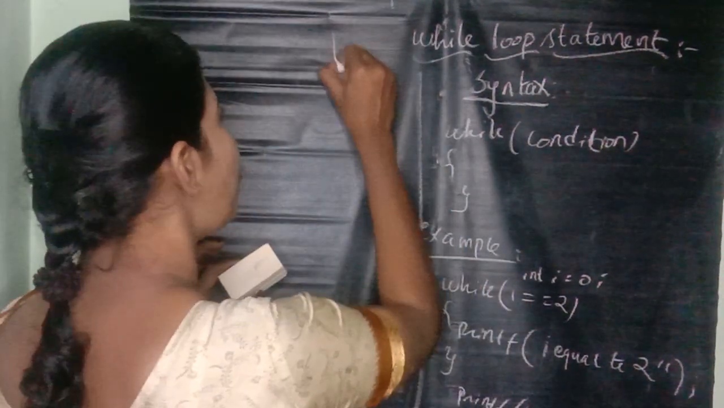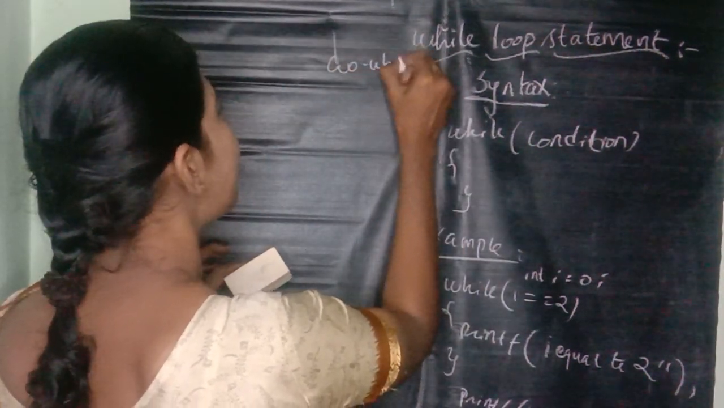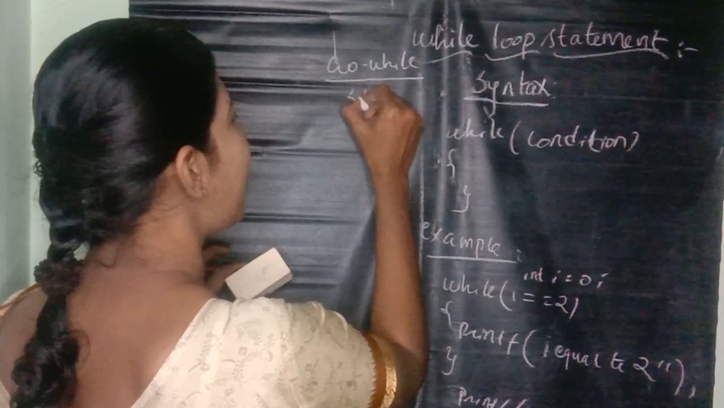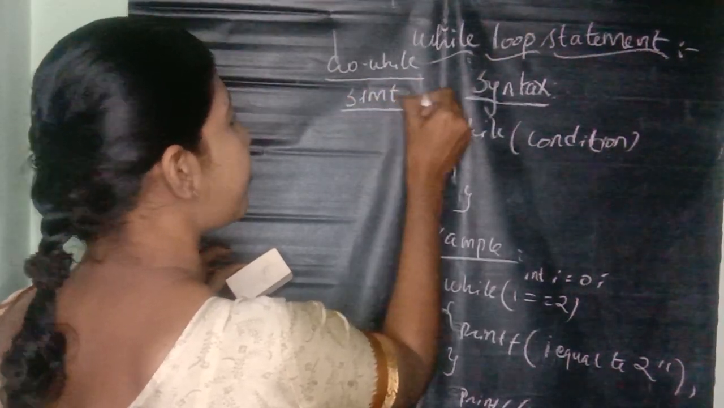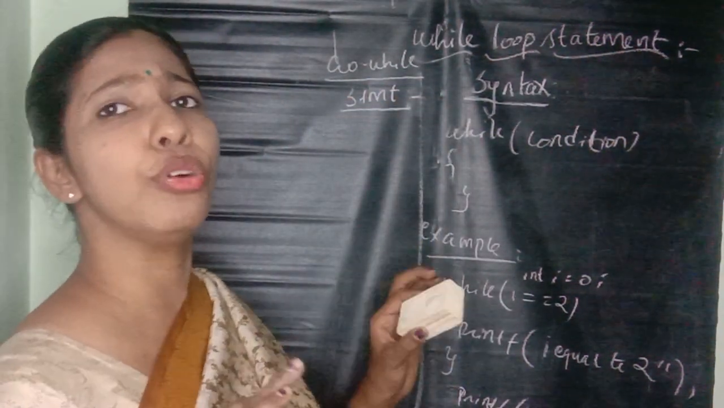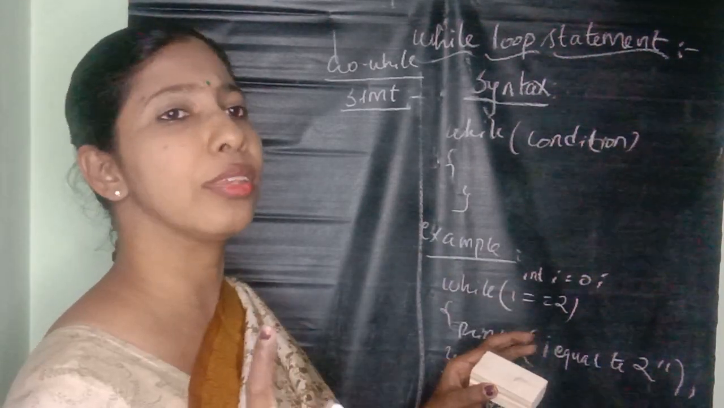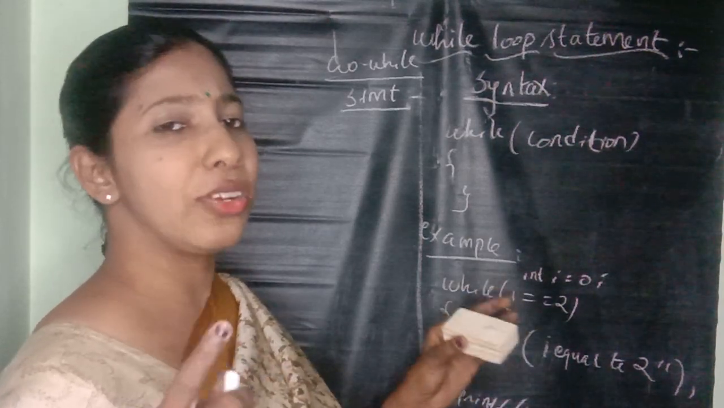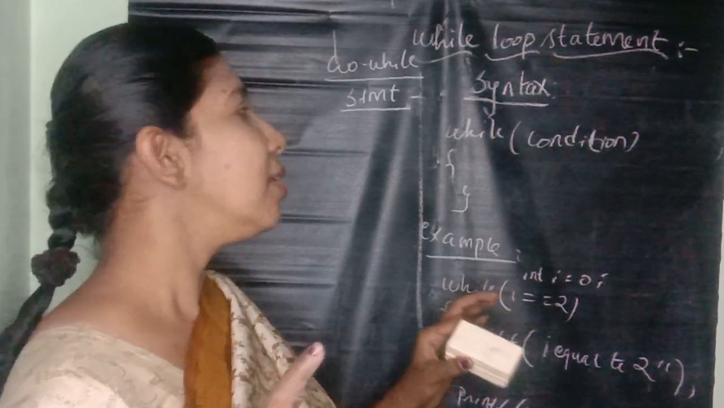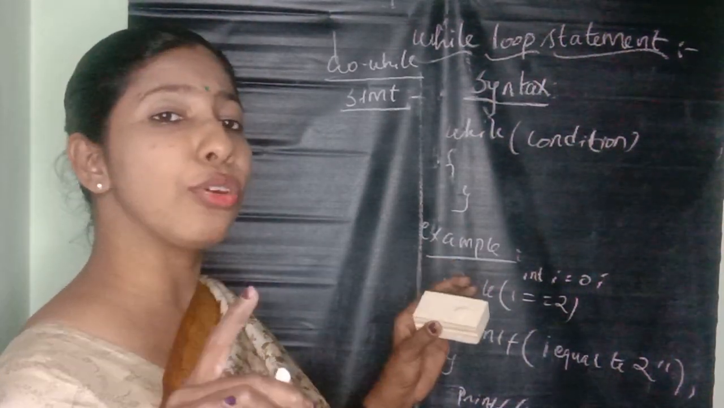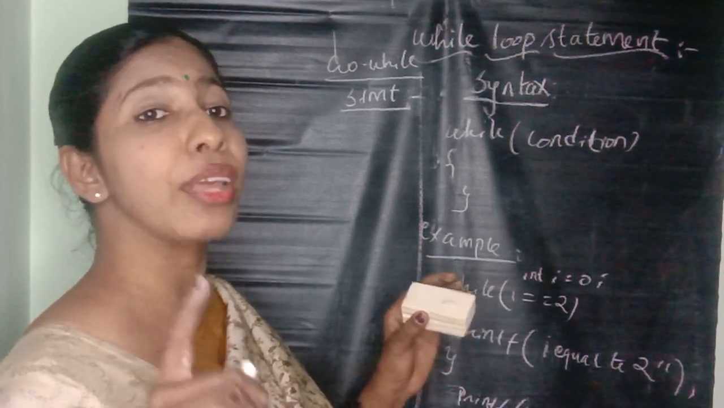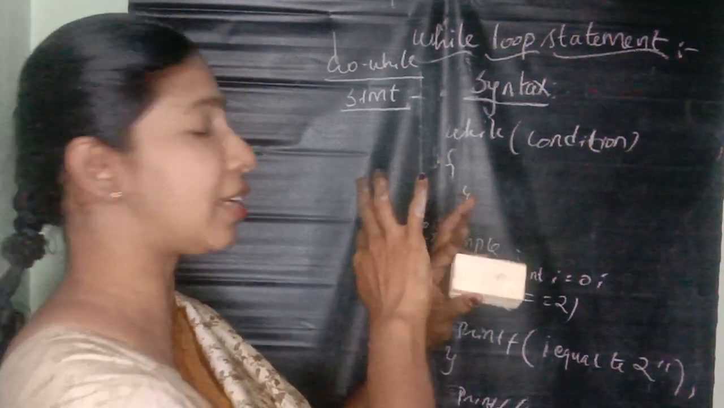What is the condition of the do while statement? Even though the condition is not satisfied, it executes at least once. But the while statement gets executed only if the condition is satisfied. Make a note of it. What is the difference?